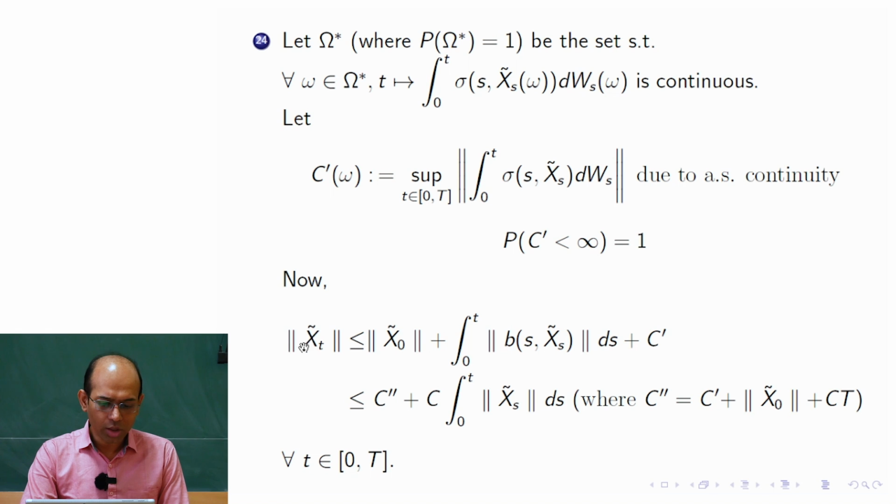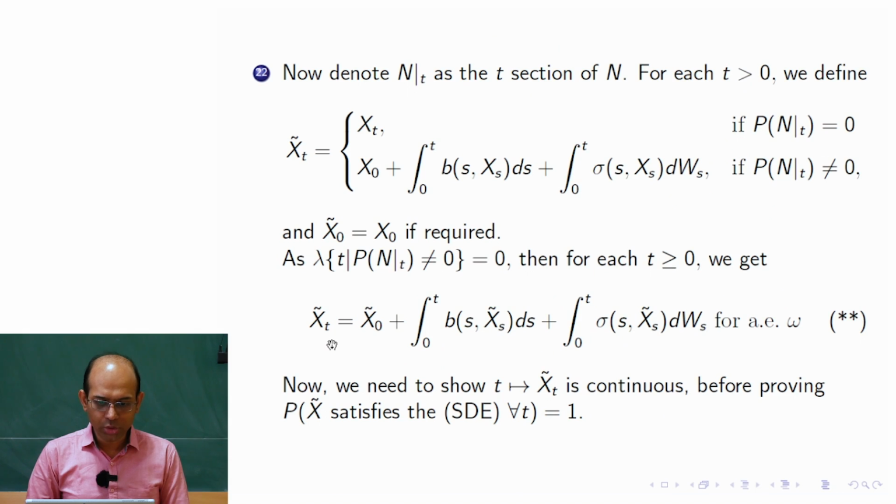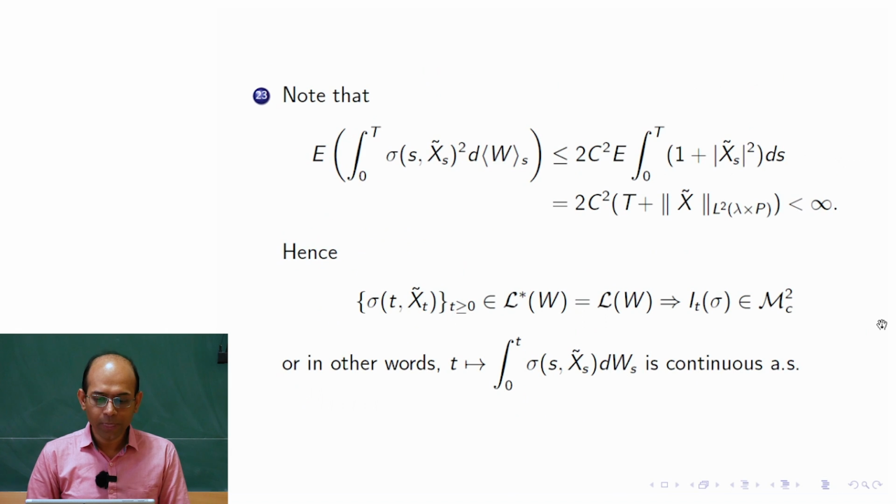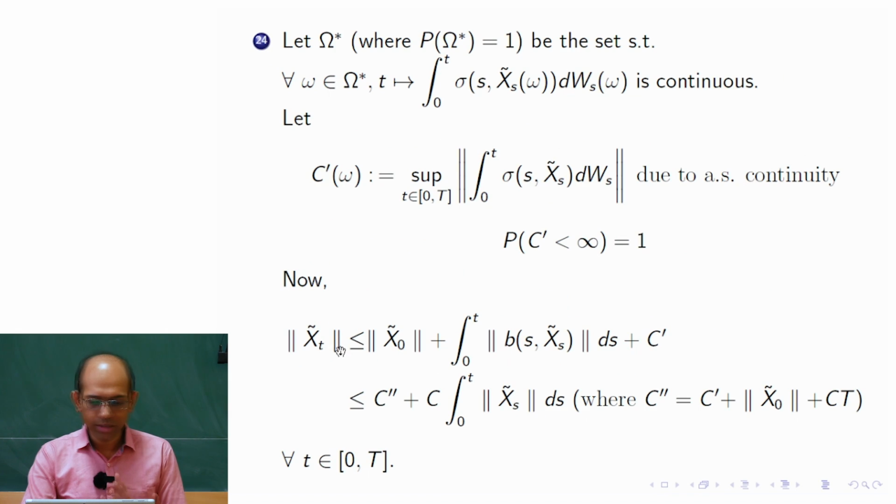Now we talk about x tilde. Here we are using this equation, the star equation, because we are going to use it time and again, so we give it the name double star. There we use the triangular inequality. So the norm of x tilde t is less than or equal to the norm of x tilde 0 plus the integral from 0 to t of this thing, plus C prime, because this whole stochastic integral is less than or equal to C prime.